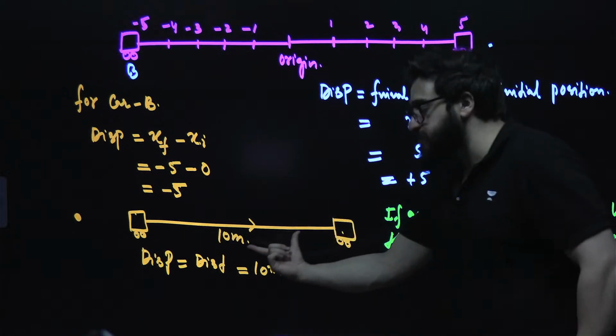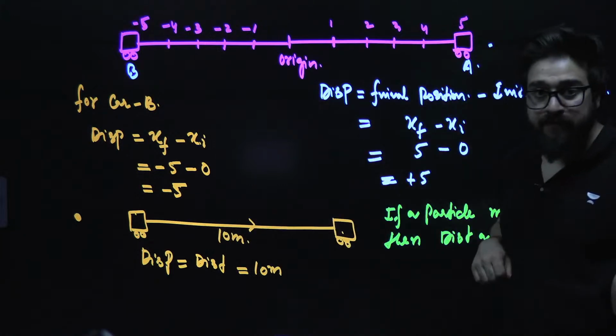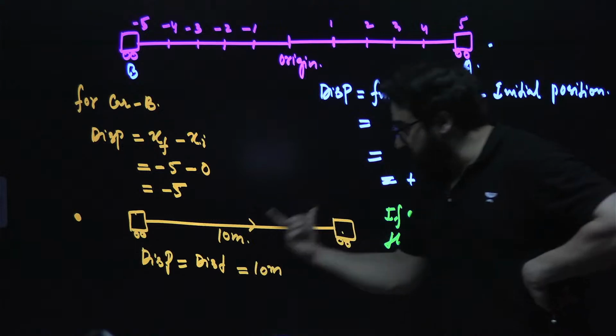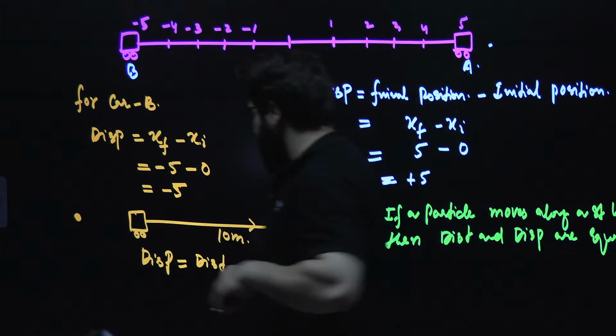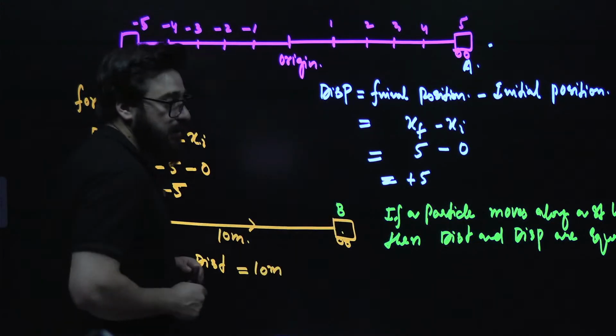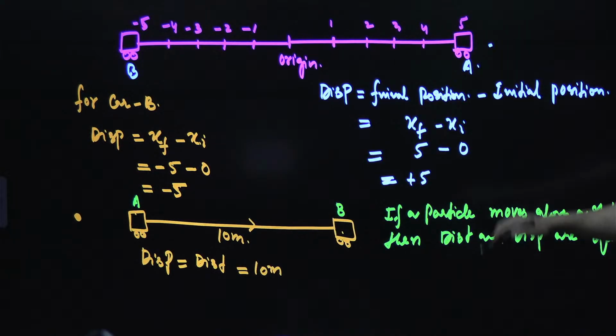Distance and displacement are equal, because here the actual path covered is this, and here we say the shortest path between A and B is also this. Sir, if this is point A, and if this is point B. Okay? Yes. Okay, great.